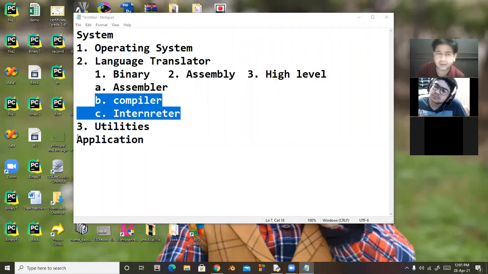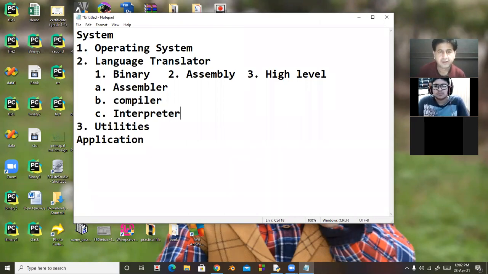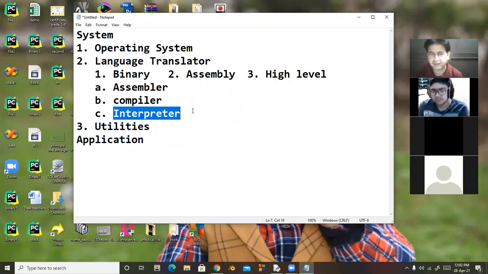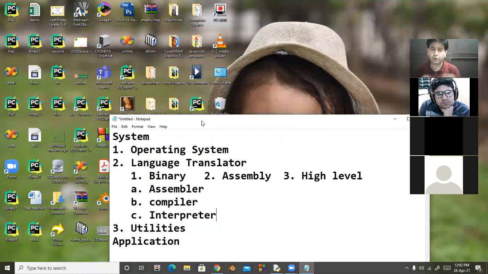For example, C++ uses compiler, and in the case of Python language, we use interpreter. So remember one thing, it depends on the language. Java language uses both interpreter and compiler, but there is a difference between compiler and interpreter. In compiler, the whole program is converted and we get the exe file.